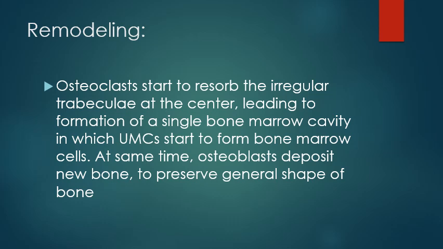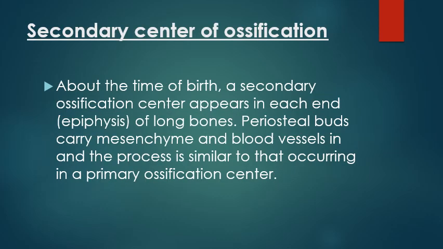Here, I don't want to form spongy bone, I want to form compact bone. So there is work antagonizing together, the osteoclast and the osteoblast. The osteoclast starts to resorb the irregular trabeculae, forming a single bone marrow cavity, and the osteoblast starts to form new bone in a regular manner, forming the Haversian system and changing the spongy bone into compact bone. All what we discussed was in the shaft.